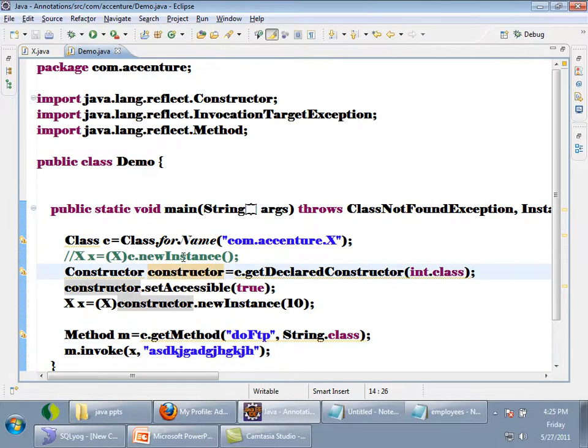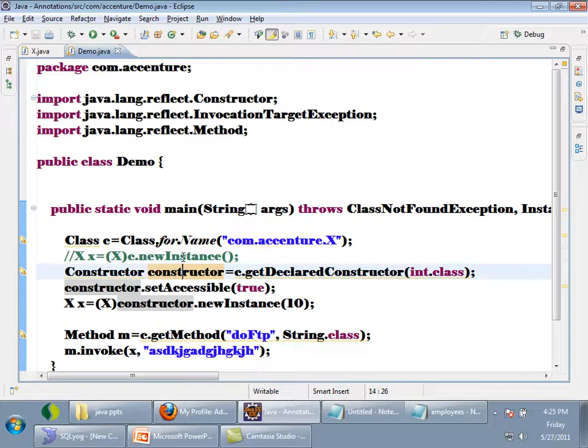Now tell me, can I access private methods also? Yes. Here I wrote getMethod. Instead of this I should say getDeclaredMethods. I'll get the method object. Then method.setAccessible(true), and I'll even be able to access a private method.